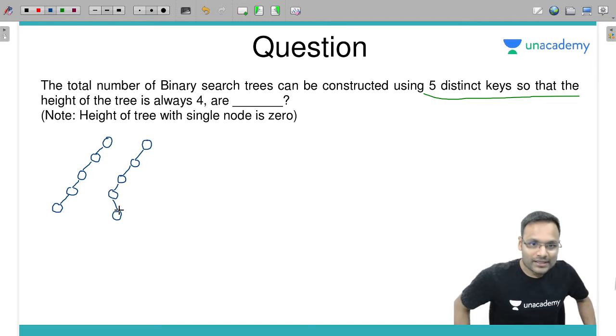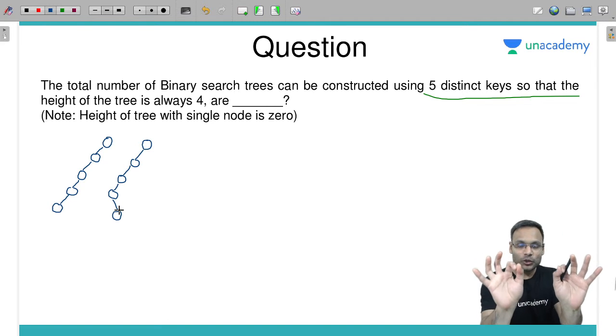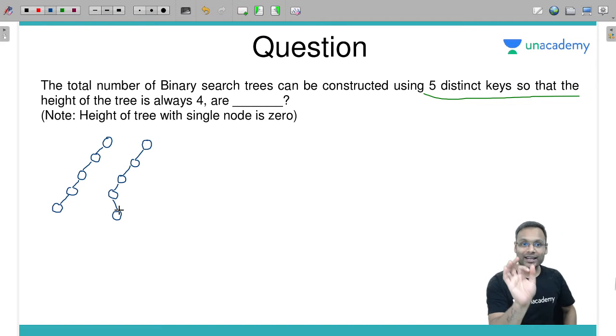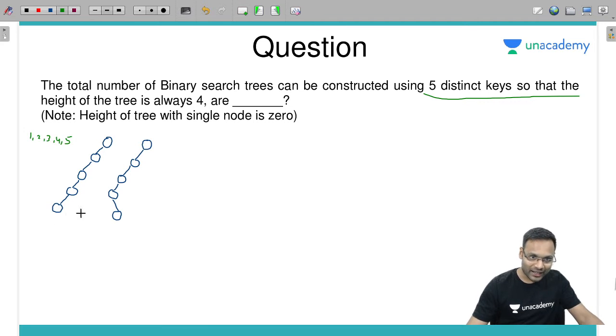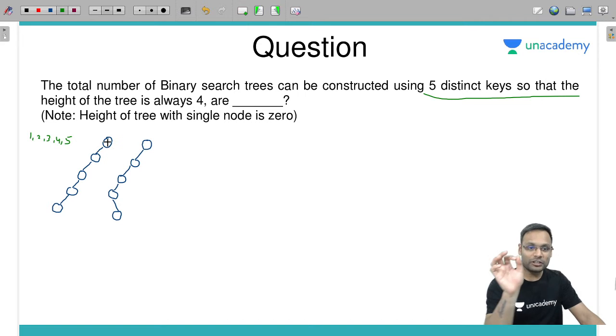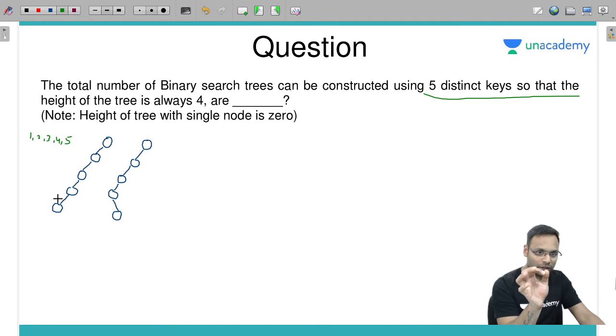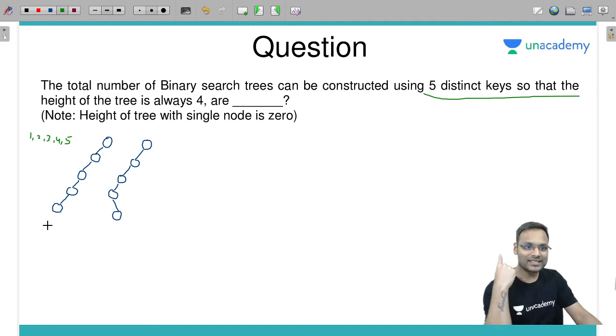Of course, I am just giving you some idea of what kind of different binary tree structures you can have. Suppose I am having 5 distinct keys, 1 2 3 4 5. First of all, this is the structure I can have of a binary tree, in which if I put the values 1 2 3 4 5, 1 BST I can have, 5 4 3 2 1, 5 4 3 1 and 2.